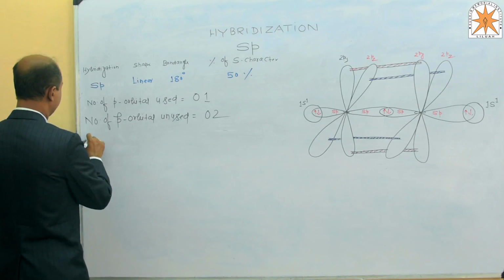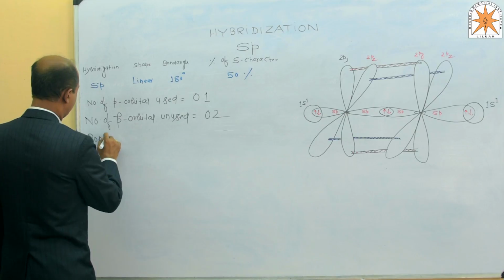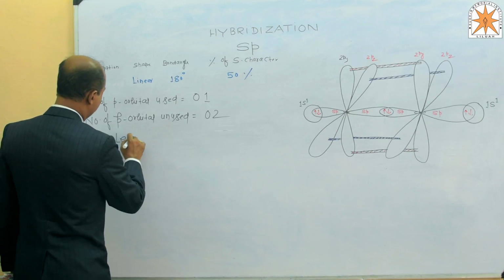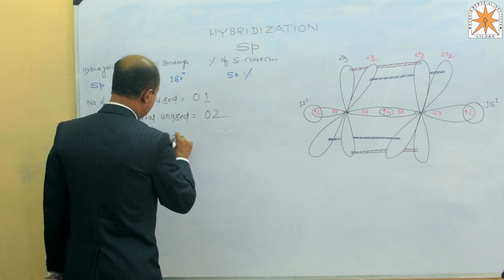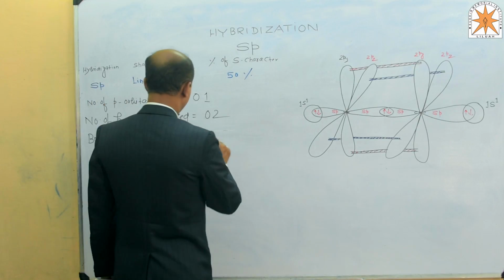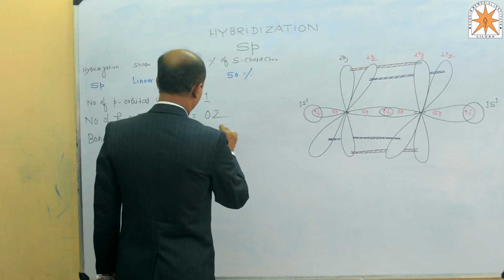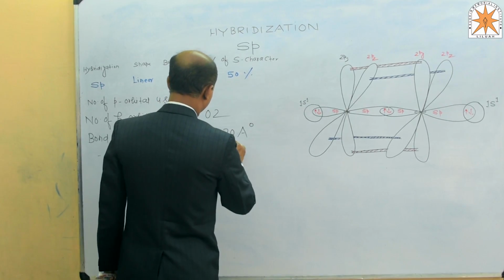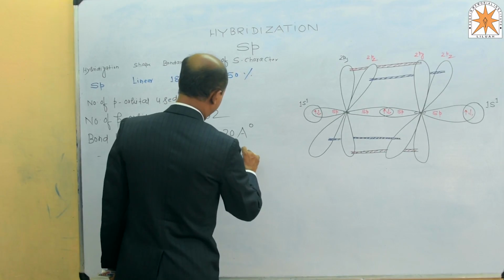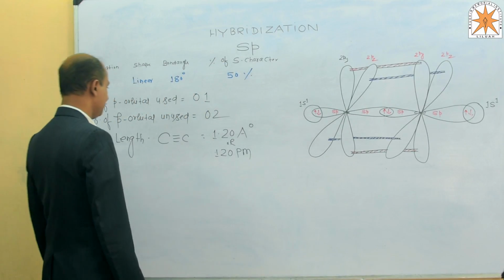the bond length between carbon carbon triple bond will be 1.20 angstrom, 120 picometer.